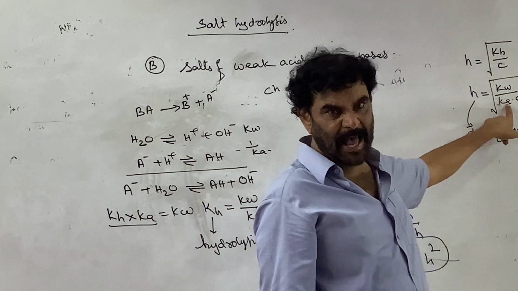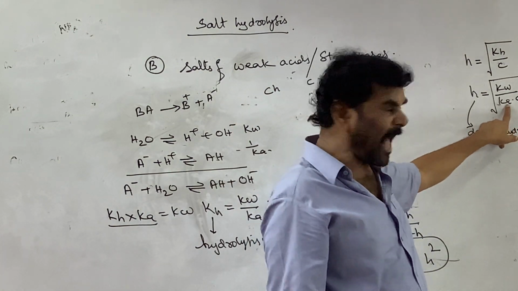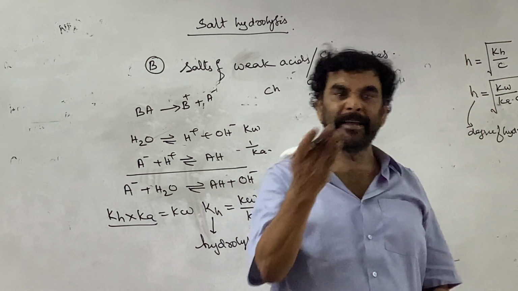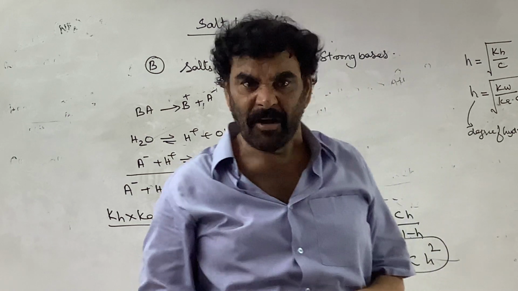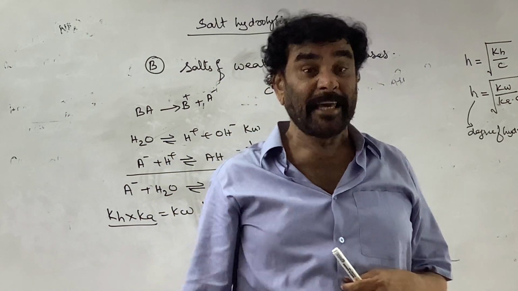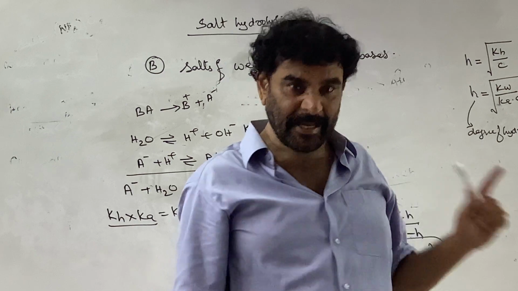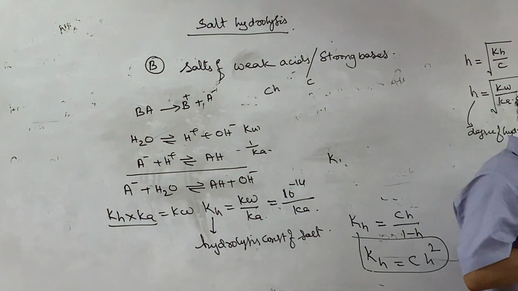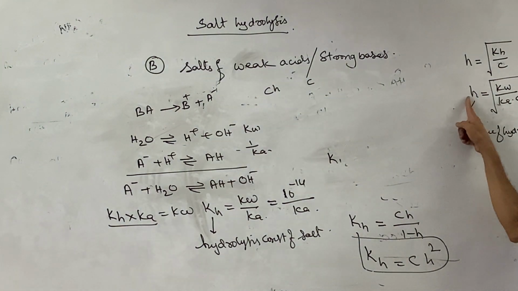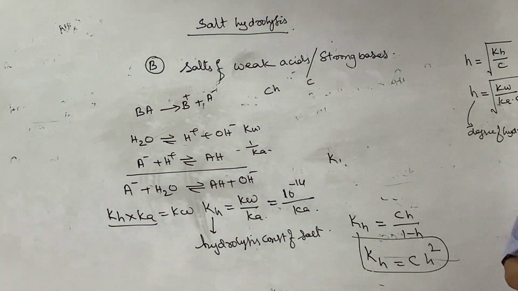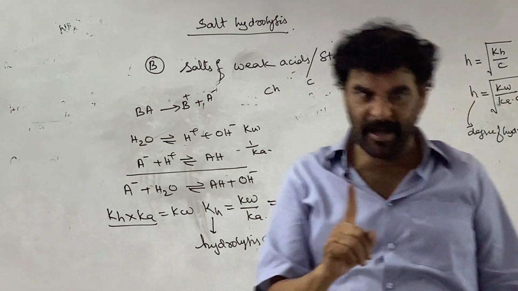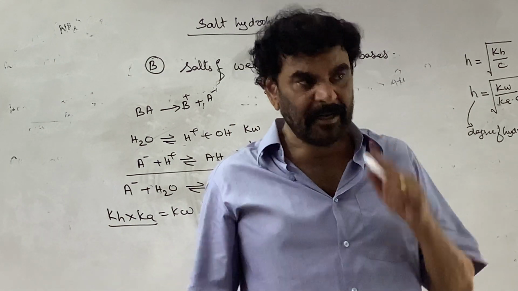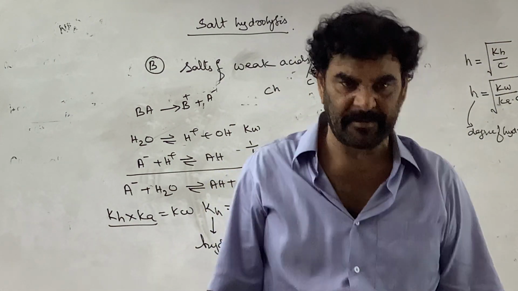Similarly, for Ka of the acid: as the Ka of the acid increases, the hydrolysis decreases. As Ka increases, the acid becomes stronger. The weaker the acid, the smaller the Ka, and the greater the extent of hydrolysis. So we can say that as the strength of the acid decreases, that is, as Ka decreases, the degree of hydrolysis increases.